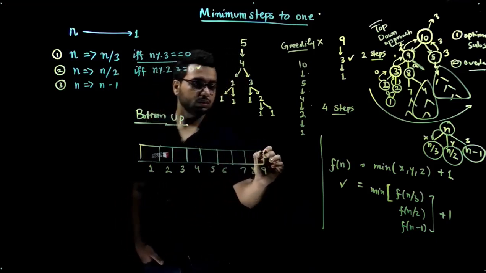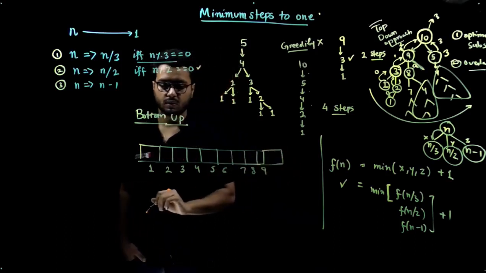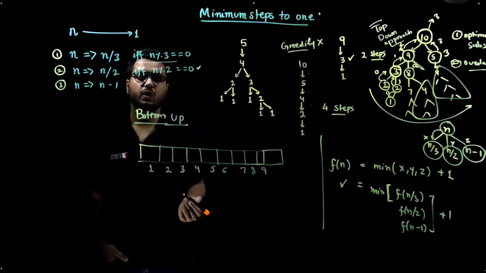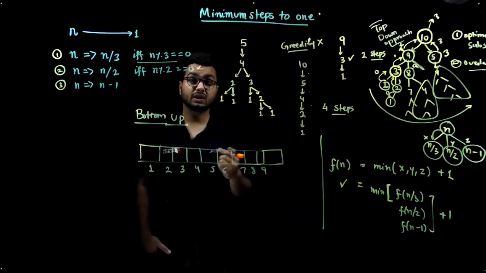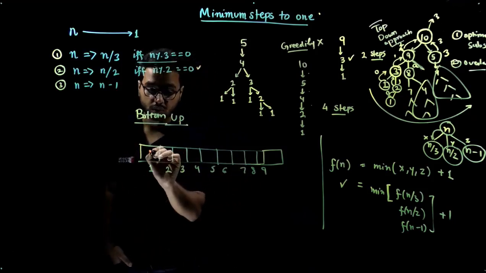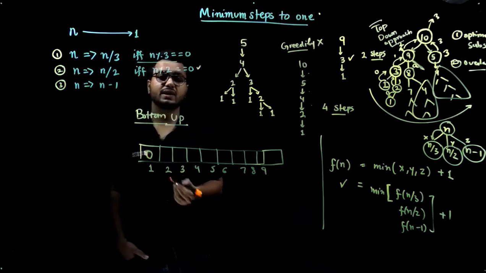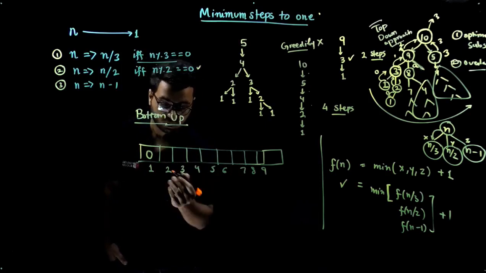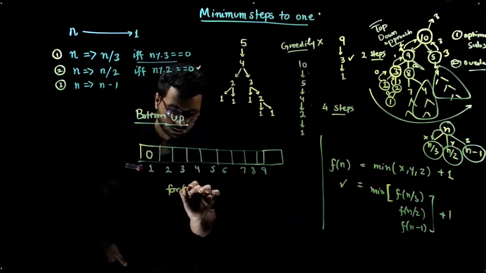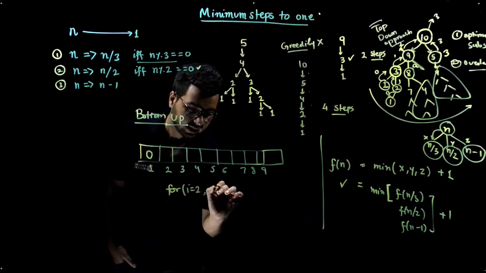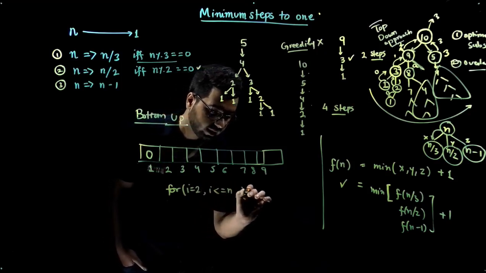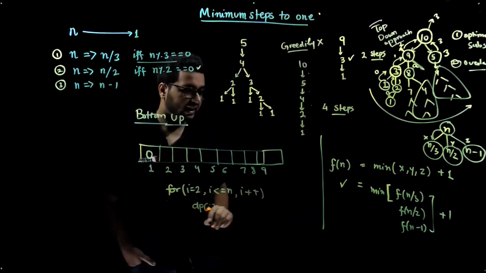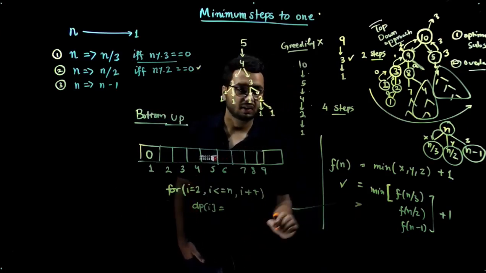Okay, so let's say you need to know, the very first thing that you need to know in this case is what is DP of 1, the smallest possible case. So you can clearly say the DP of 1 is going to be 0, because in order to make 1 as 0, you need only 0 steps, right? And let's also compute DP of 2. So what we are going to do, we are going to use a loop from i equals 2, i less than or equal to n, and i plus plus, and you need to compute DP of i. And DP of i can again be expressed using this kind of a relation, right?